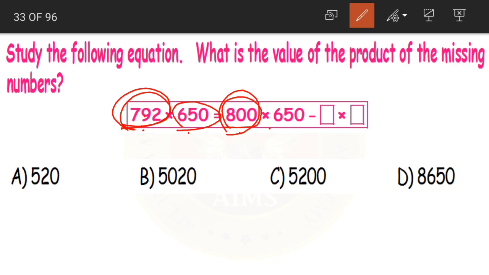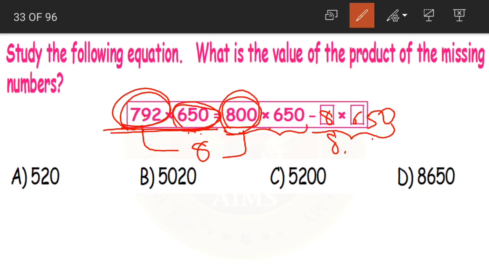So how much should we remove? 800 minus 792 is equal to 8. So if we remove only 8, will it be enough? No. We again need to multiply that 8 with 650. 8 into 650. So when we subtract this product from this product, then only we will get 792 into 650. So these are the missing numbers here, right?